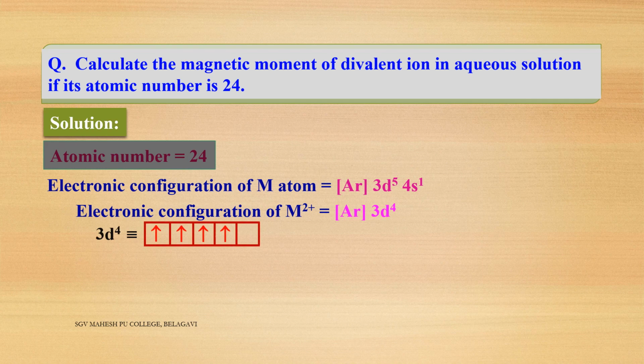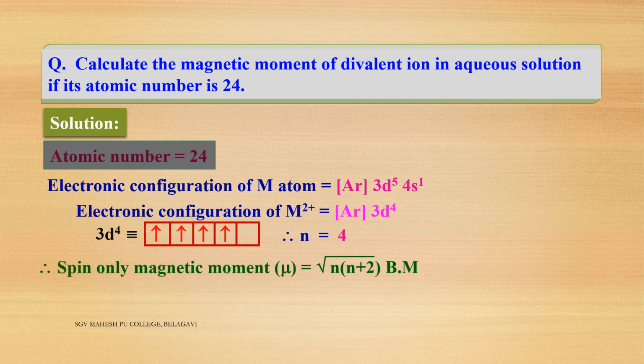Then if you draw the 5 orbitals and fill the electrons according to Hund's rule, you will get 4 unpaired electrons. That's why n is equal to 4 here. Then put in the formula: the spin only magnetic moment mu is equal to root of n(n+2) in Bohr magneton.